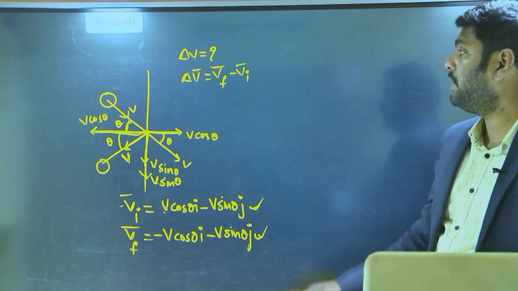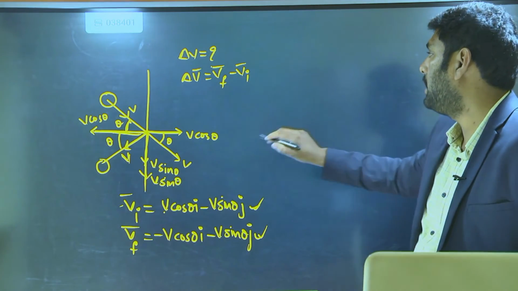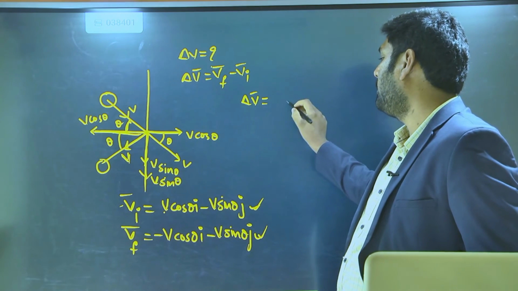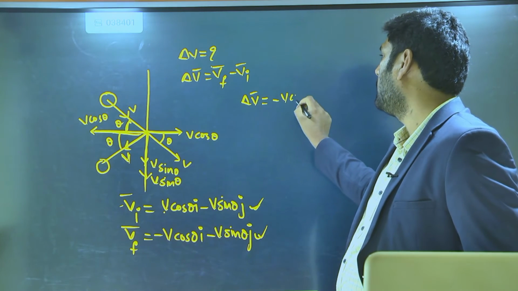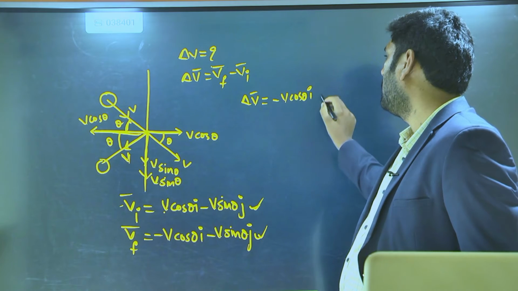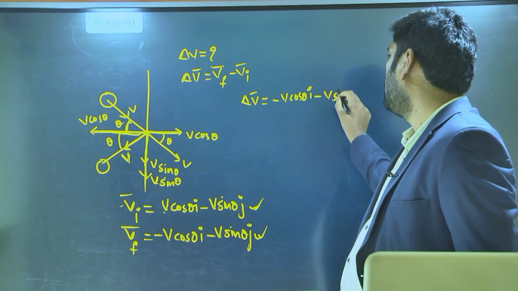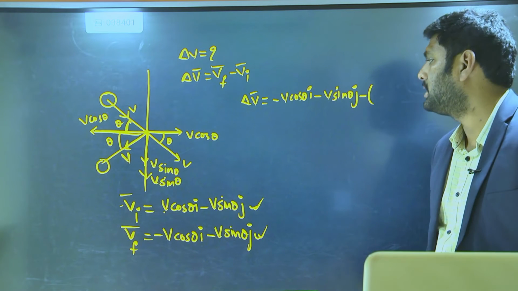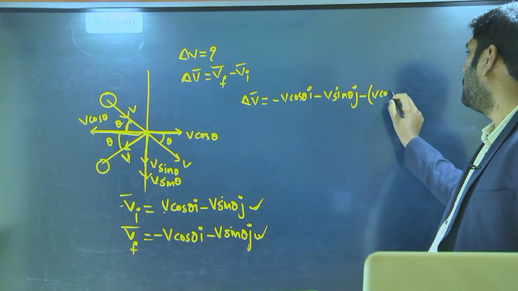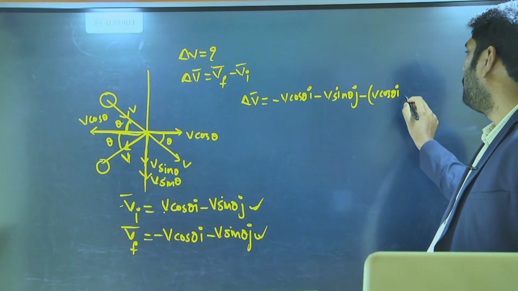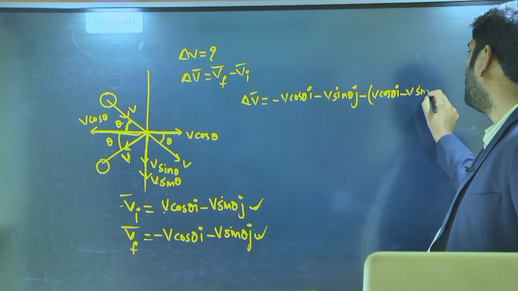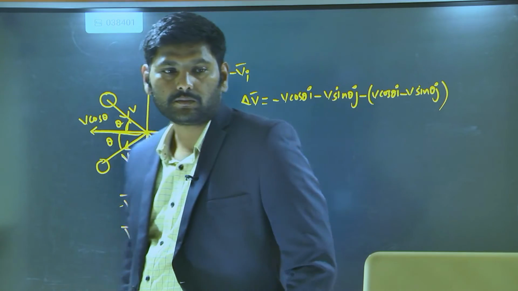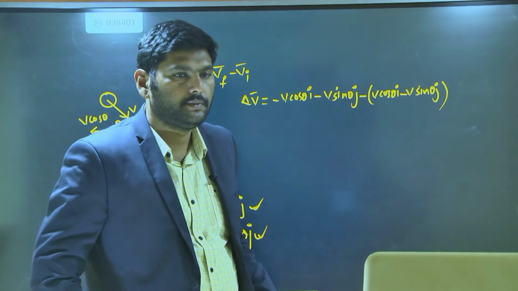Yes, sir. Now you can apply these two relations in this formula. Delta V bar is equal to, tell me, V final, which is minus V cos theta i minus V sin theta j, minus the initial velocity, V cos theta i minus V sin theta j. This is the vector you will get.